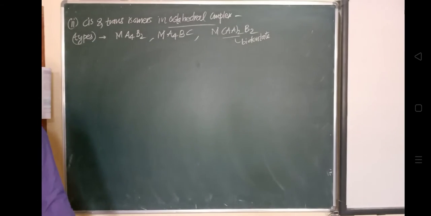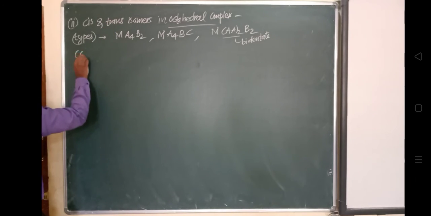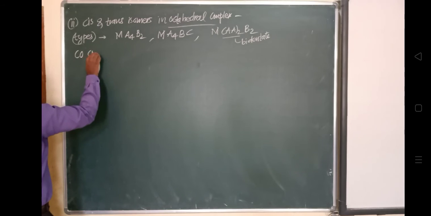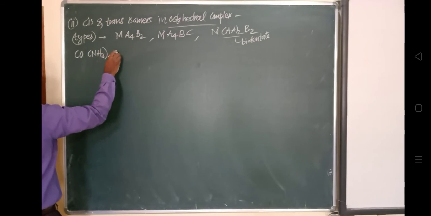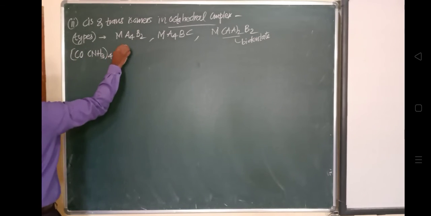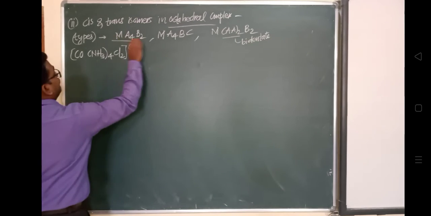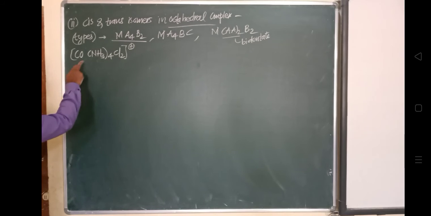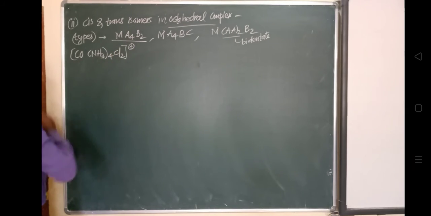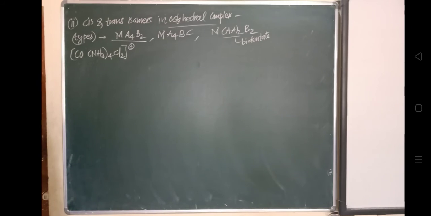So we'll see the very first example: cobalt, NH3 4 Cl2, cationic, plus. This is MA4B2 kind of isomer. In that category, now we will draw its cis isomer and trans isomer.